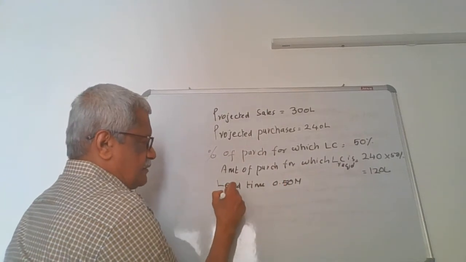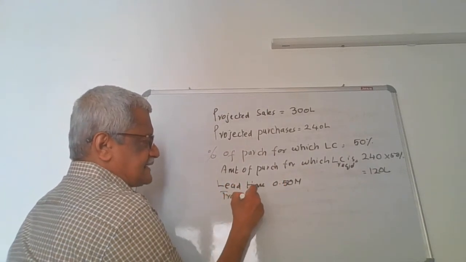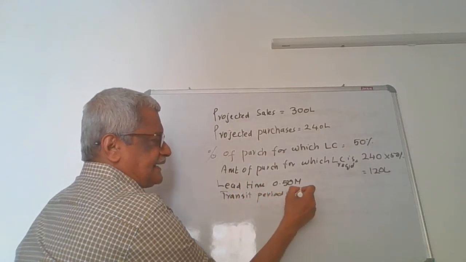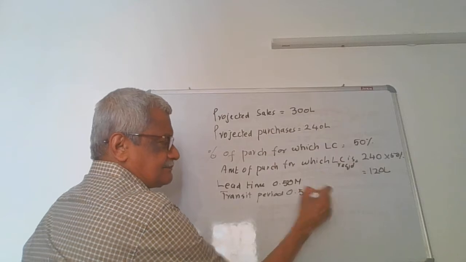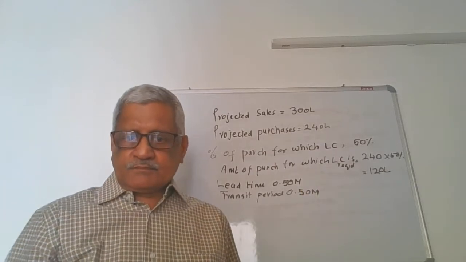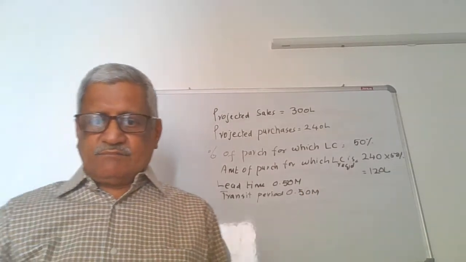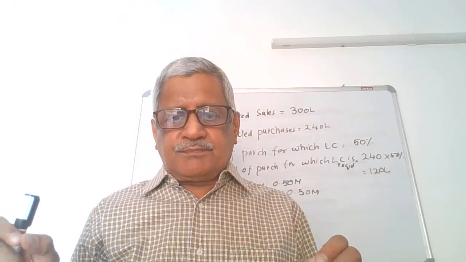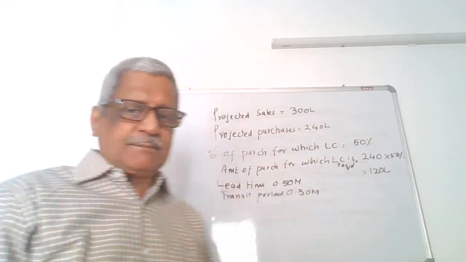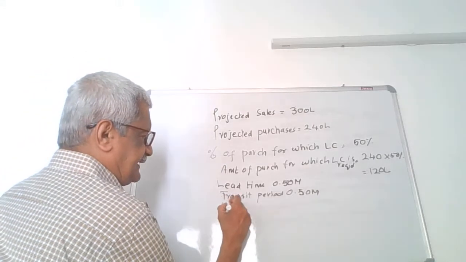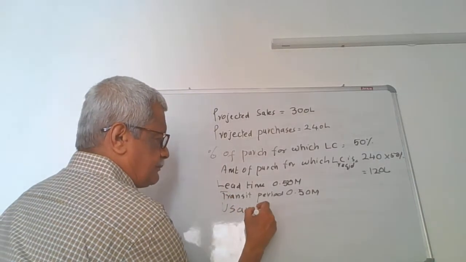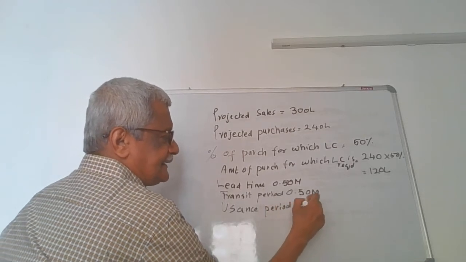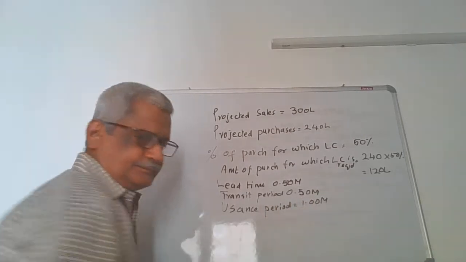I will ask him what is the transit period. Suppose he says the transit period is again 0.5 months. The third one is we will ask the customer whether the seller will give some time to make payment. Suppose he says, yes, I will be getting 1 month time to make payment.